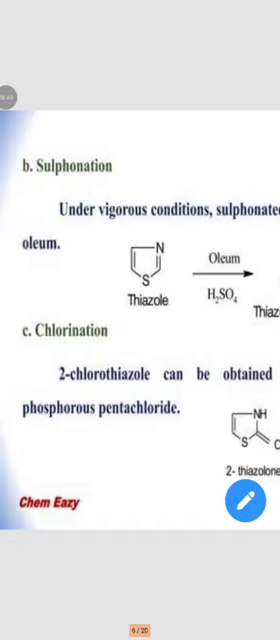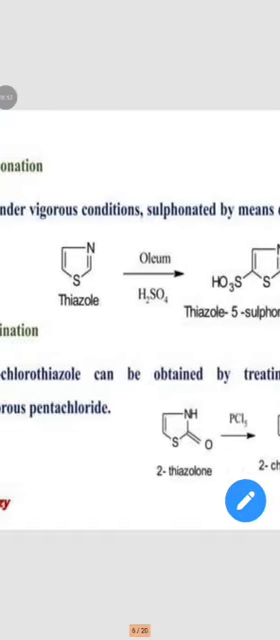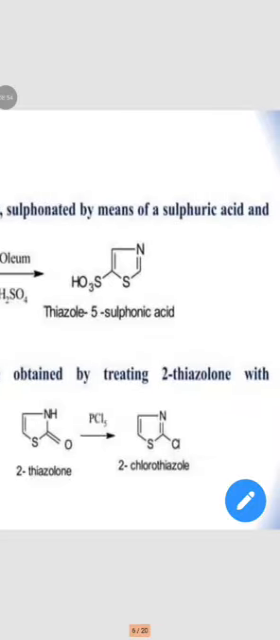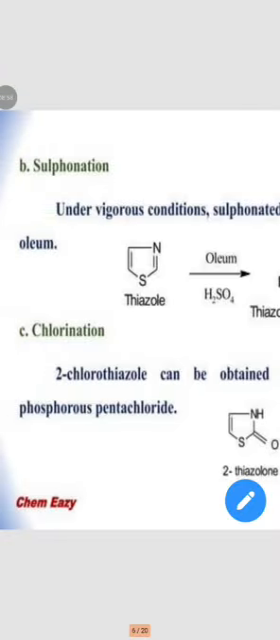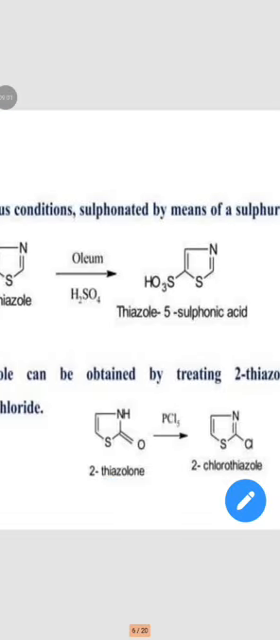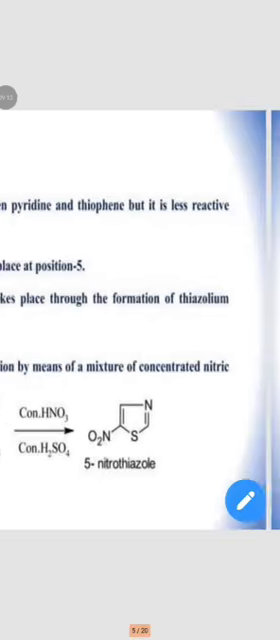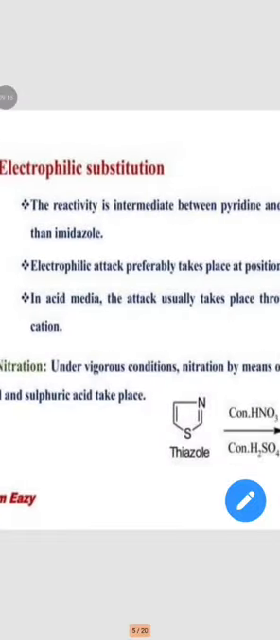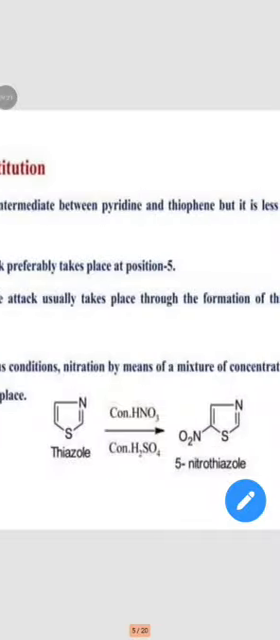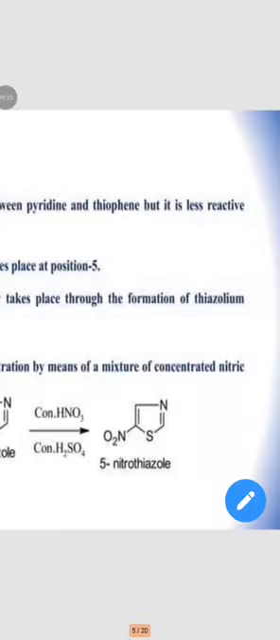The next one is chlorination. 2-chlorothiazole can be obtained by treating 2-thiazolone with phosphorus pentachloride. 2-thiazolone is reacted with phosphorus pentachloride to form 2-chlorothiazole. In electrophilic substitution reactions, first of all nitration: thiazole is reacted with concentrated sulfuric acid and concentrated nitric acid, so the product 5-nitrothiazole is obtained.